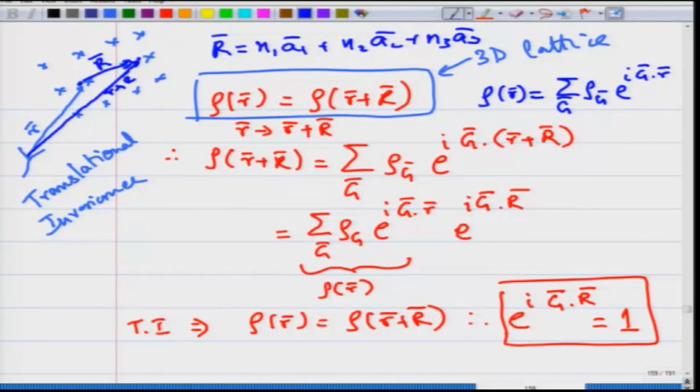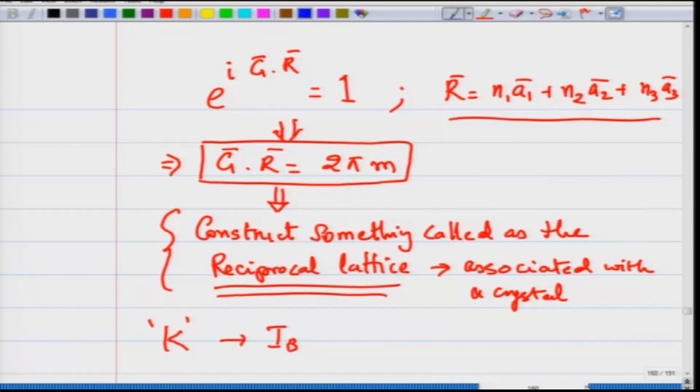And if I impose translation invariance, then the requirement gives me this condition that e raised to i g bar dot R bar, where R is your lattice translation vector, e raised to i g bar dot R bar should be equal to 1. And this suggests that g bar dot R bar is 2 pi m.